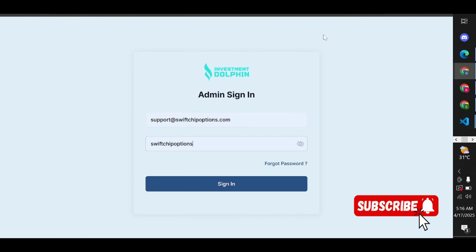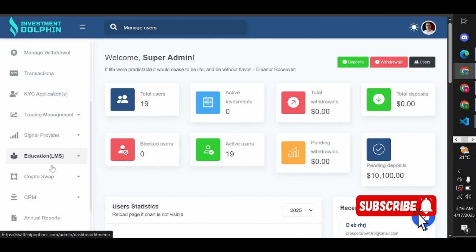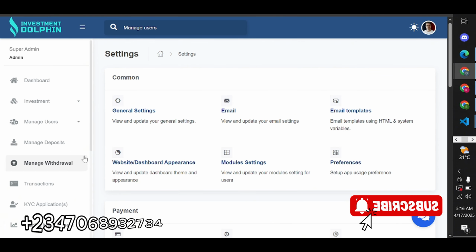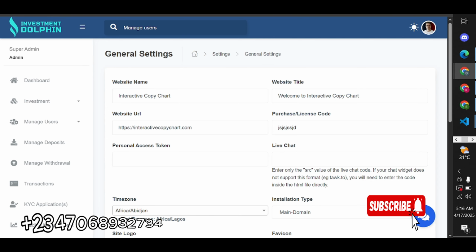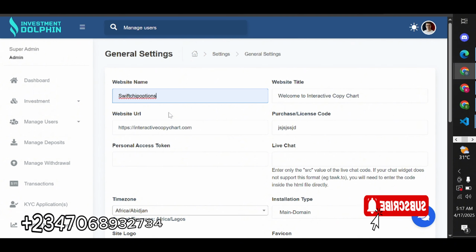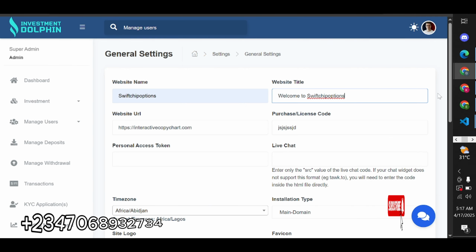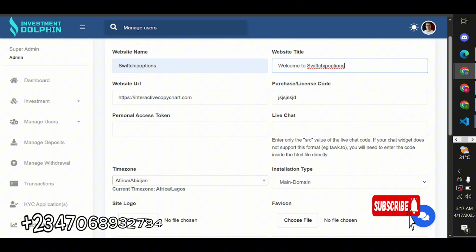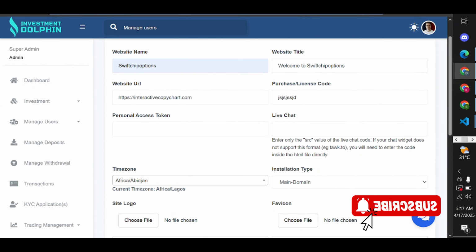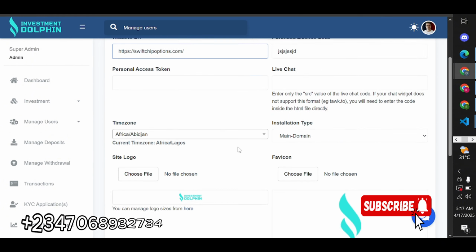So next we are here. So we're going to sign in. We're in the dashboard already. So this is the dashboard here, right? So go to settings. From settings we have general settings. You change everything you want to change to the new one you just created. Right? So we can also just say okay, this. Okay, take the URL here, paste it here, and we're just going to save all these changes.